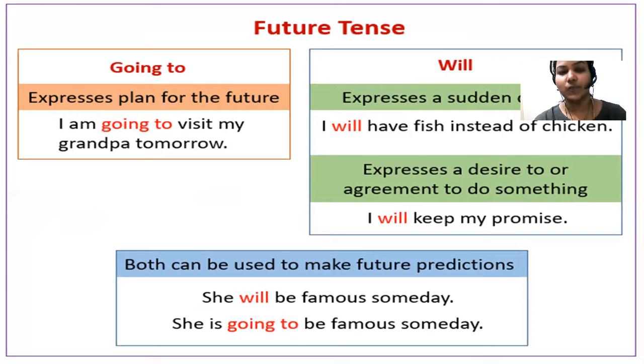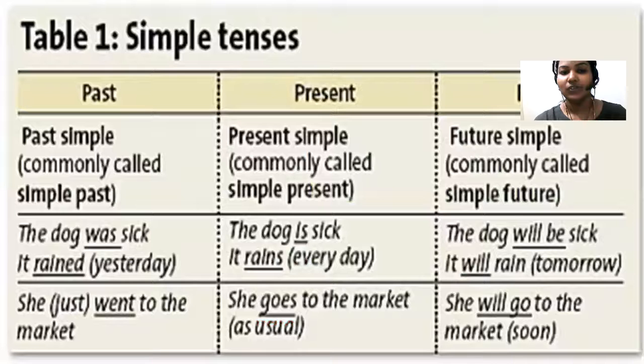Okay, so if you want to write a sentence in future tense, first you have to write the subject and then will plus verb or shall plus verb. Okay, so these are very easy. Yeah, so let's see all the simple tenses now. Okay, first we learned about past tense. Okay, simple past, commonly called simple past or past simple.